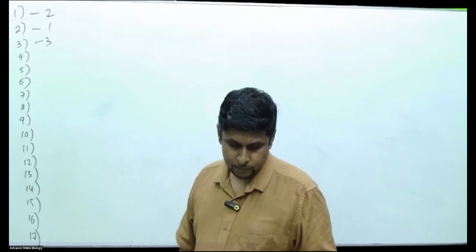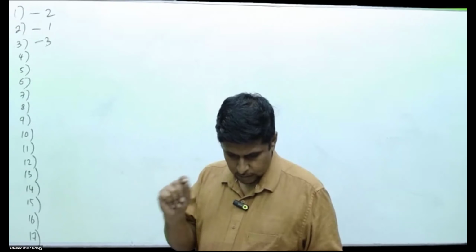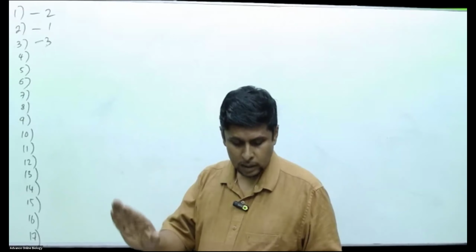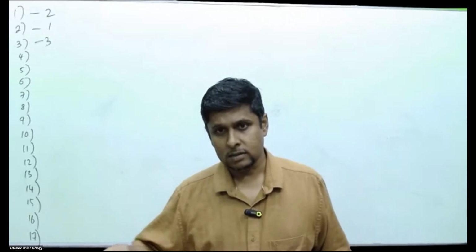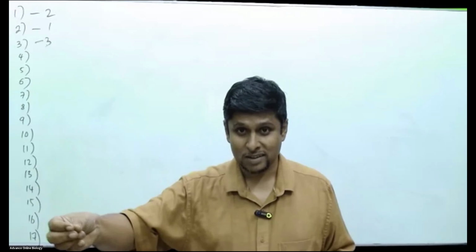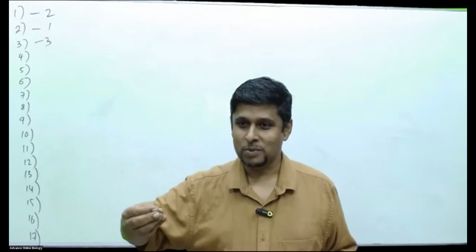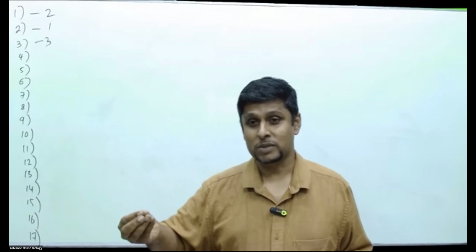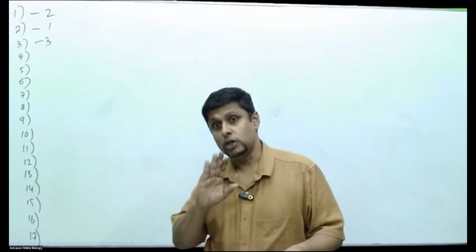Question number 4, the process shown in the equation: reduction and endergonic? No, this is always an oxidation process, right? Formation of carbon dioxide and water is oxidation, so you can't take that as reduction. Formation of carbohydrate is a reduction. Cell respiration is oxidation. Photosynthesis is a reducing process. Calvin cycle is a reducing process. Krebs cycle is an oxidative process, right people? So reduction, no. Takes place in liver cells, no.